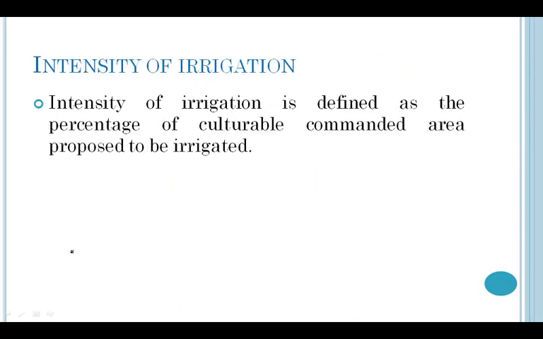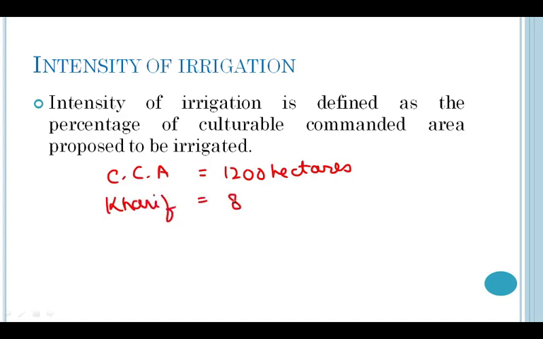Now let us understand intensity of irrigation. Intensity of irrigation is defined as percentage of culturable commanded area proposed to be irrigated. It basically gives us the value of land which is used for growing crops in percentage form. Let us understand this by simple example. Suppose the entire CCA is around 1200 hectares and we are planning to grow kharif crop in an area of say around 800 hectares.